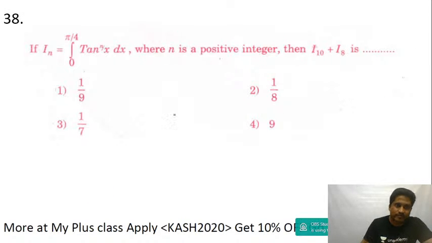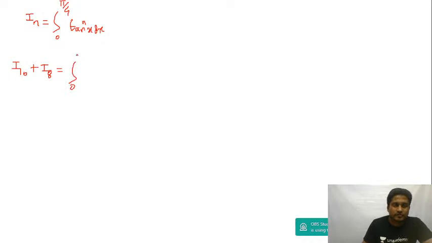Right, 2012 question. The question is I n is equal to integration of 0 to pi by 4 of tan power n x dx. Alright, this is I n. I'm supposed to find out what is I10 plus I8. So this is equal to integral 0 to pi by 4 of tan to the power of 10 x dx plus integration of 0 to pi by 4 of tan to the power of 8 x dx.